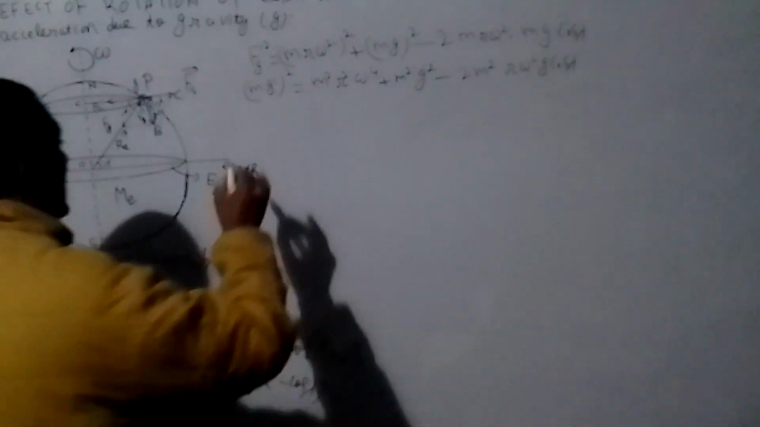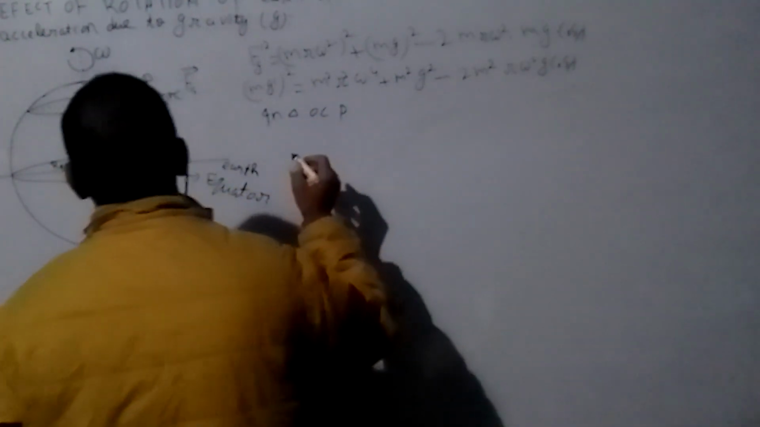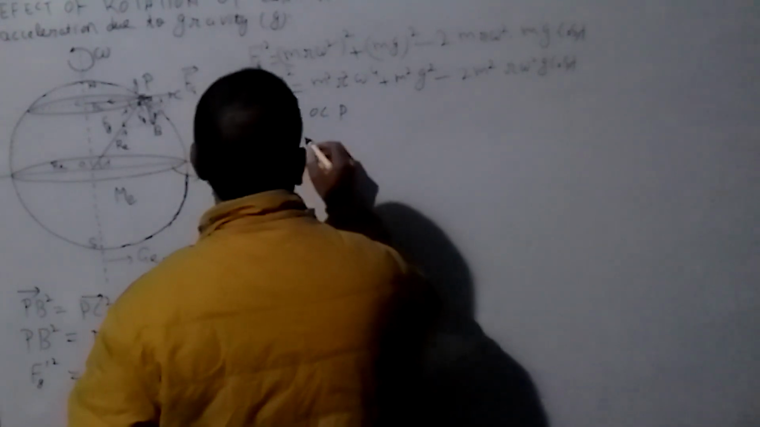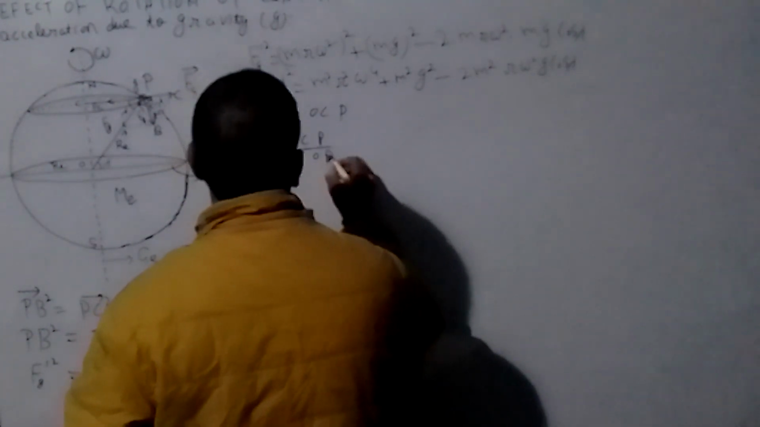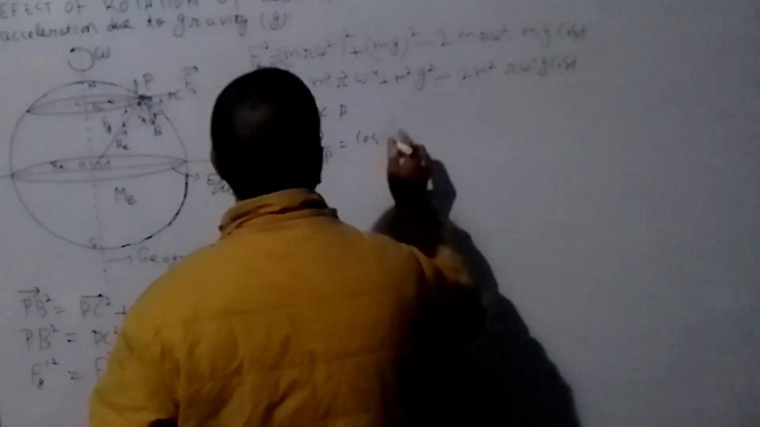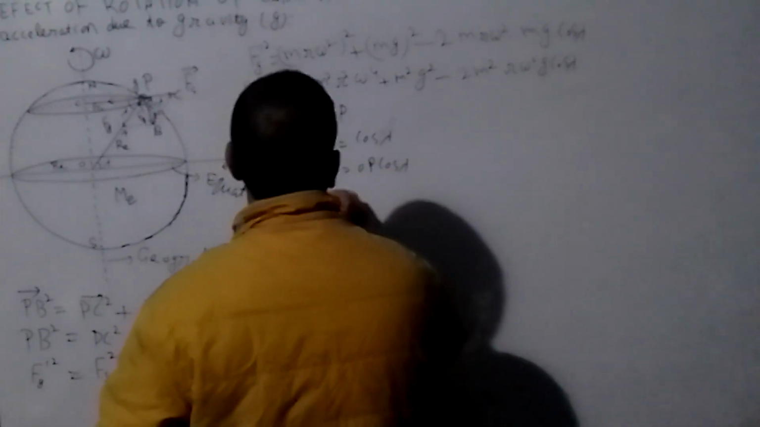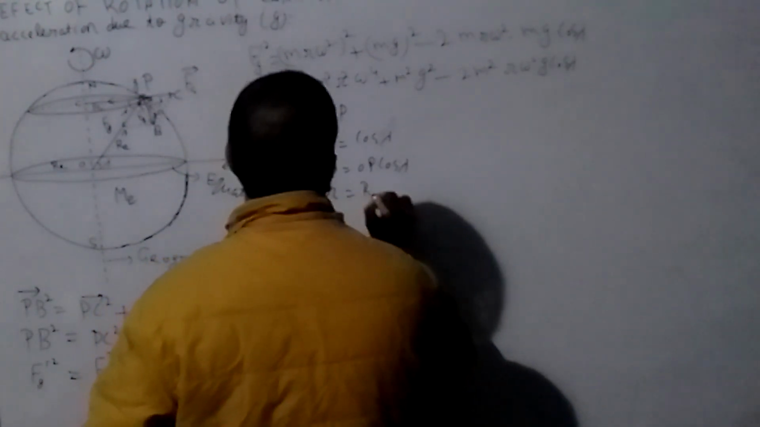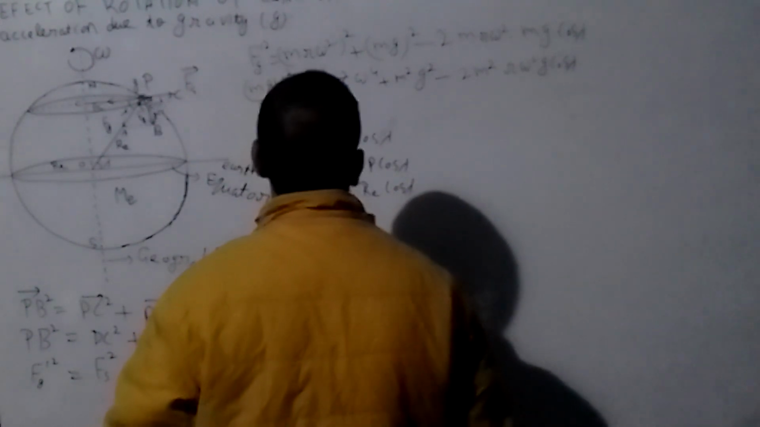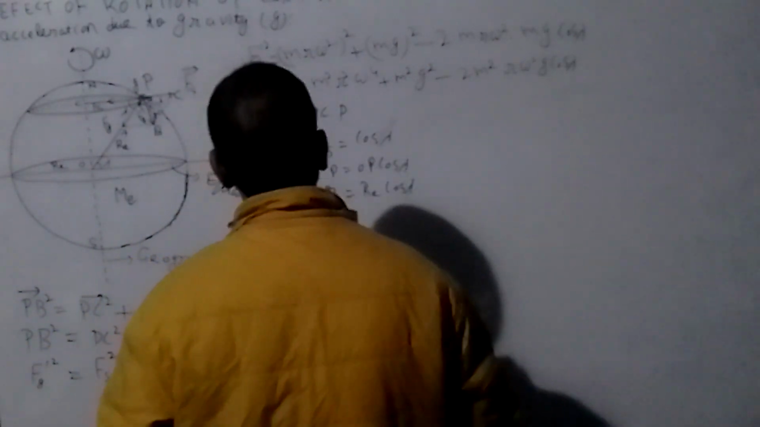In triangle OCP, CP upon OP is equal to cos of lambda. So CP is equal to OP cos lambda. So CP, which is r, is equal to R_E cos of lambda. Okay. So write the value of r in this equation.